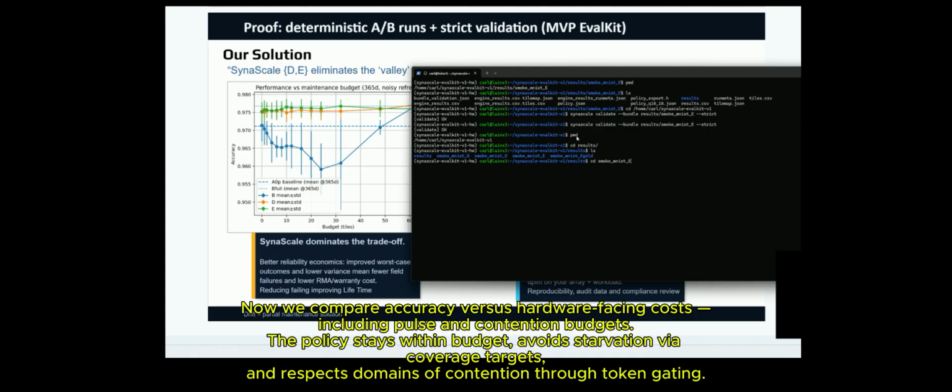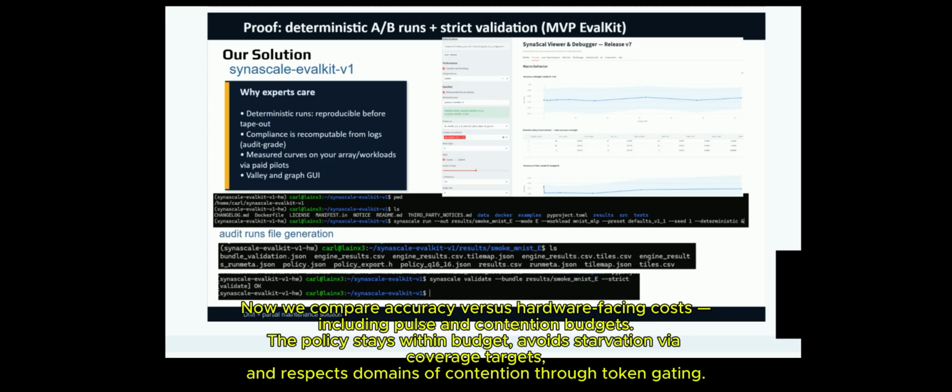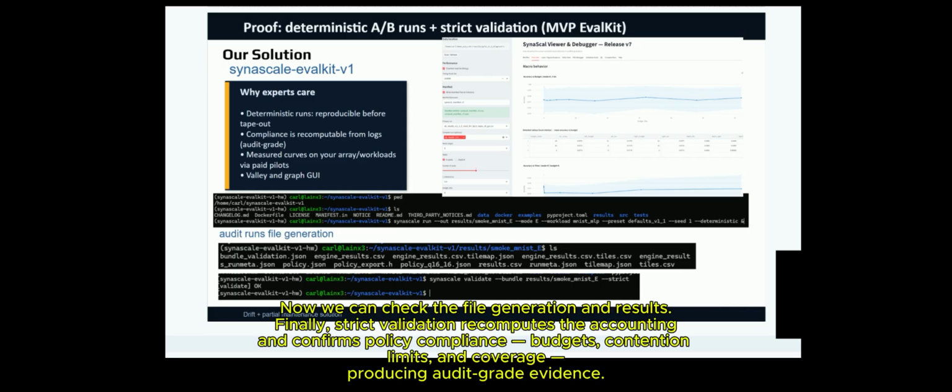Now we compare accuracy versus hardware-facing costs, including pulse and contention budgets. The policy stays within budget, avoids starvation via coverage targets, and respects domains of contention through token gating. Now we can check the file generation and results.